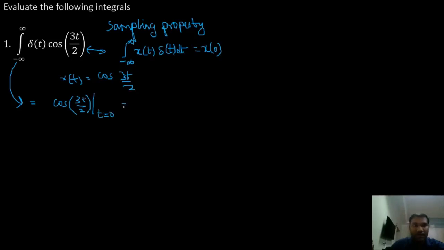That means cos, in place of t I'll substitute 0, which means it is equal to 1.